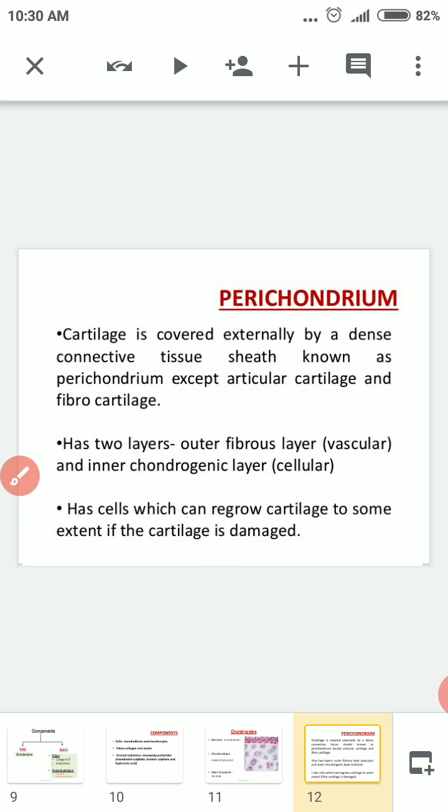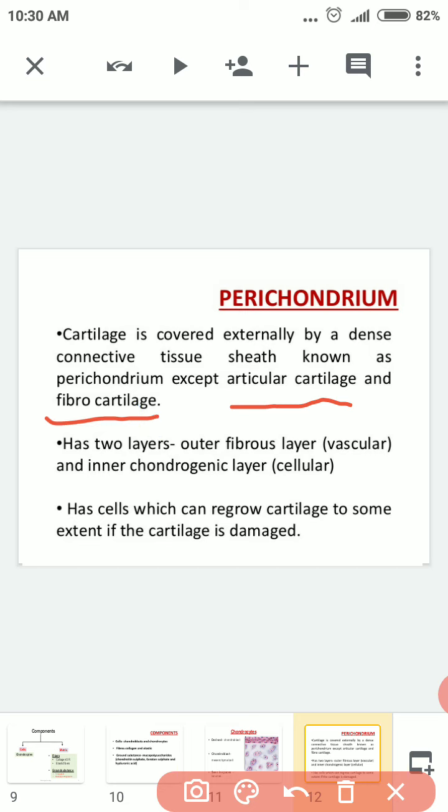Each cell is covered by a layer, and that layer is called the perichondrium. The cartilage is covered externally by a dense connective tissue sheath known as perichondrium, except articular cartilage and fibrocartilage, which don't have perichondrium, whereas all other cartilage have it.